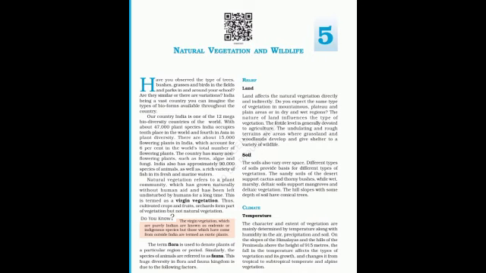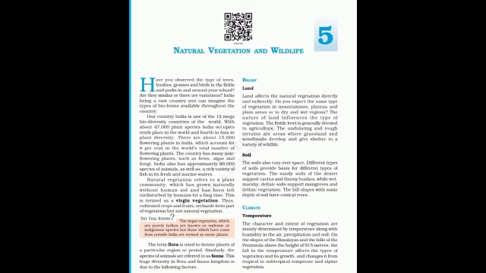Sandy soil supports cactus and thorny bushes. Deltaic soil supports mangroves. So these two components of relief play a major role in influencing the flora and fauna of an area.